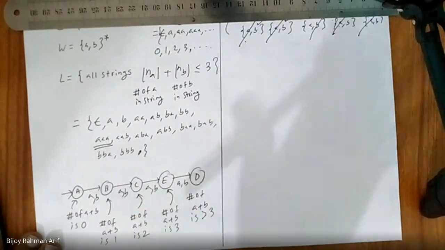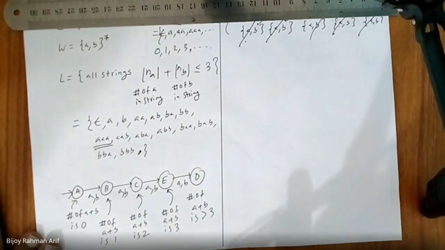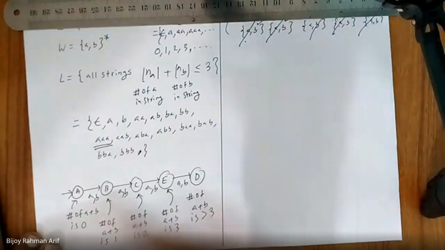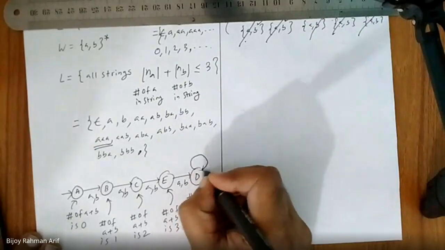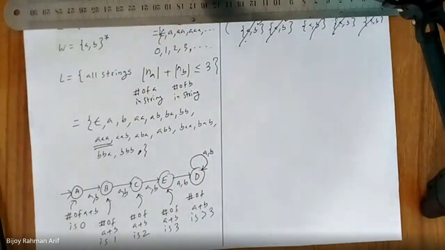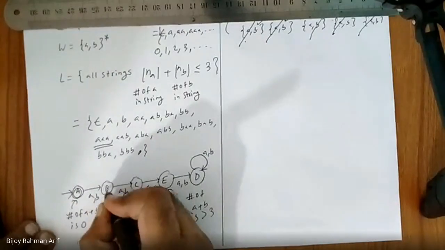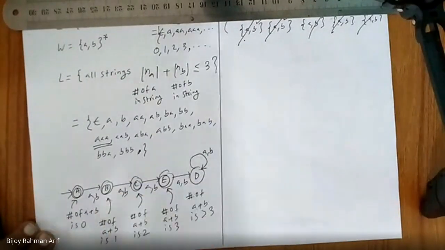Do I need any more states? No, sir, because the highest one is 3. If we go more than 3, then I should always remain in this state. Am I right or not? Yes, sir. What are the final states over here? A, B, C, E. Wonderful. So A, B, C, E, all are final states.